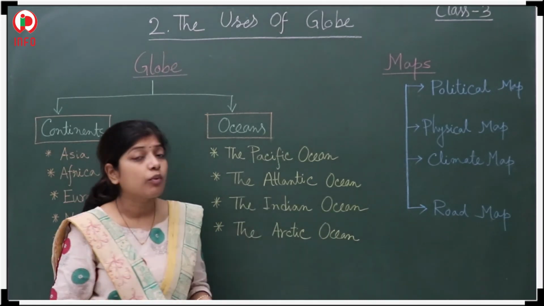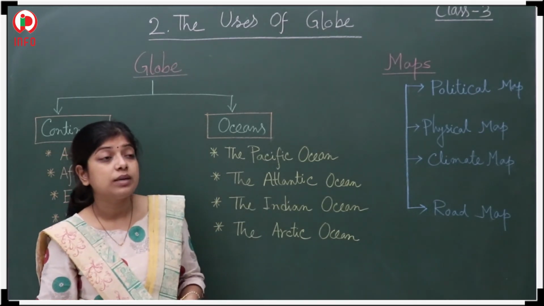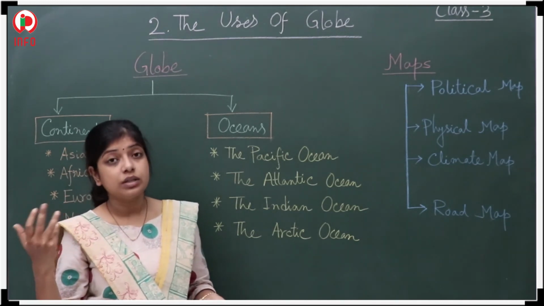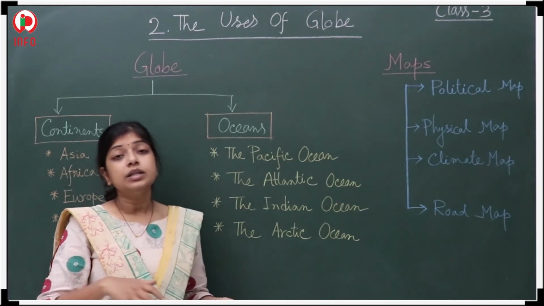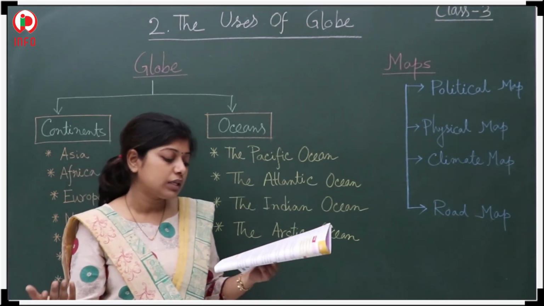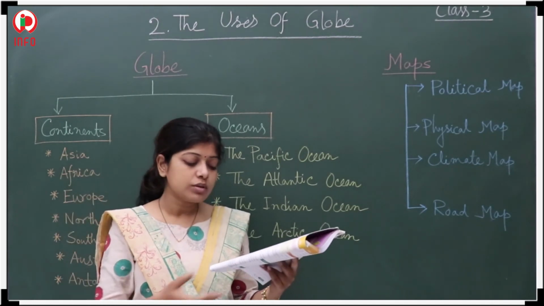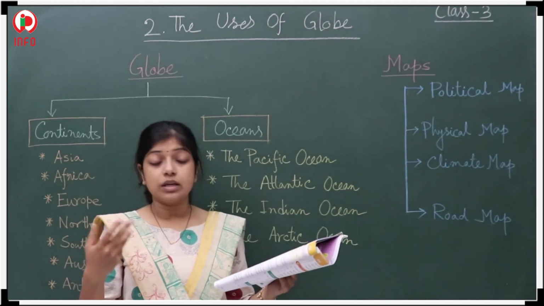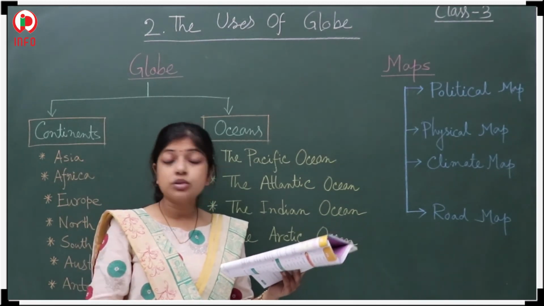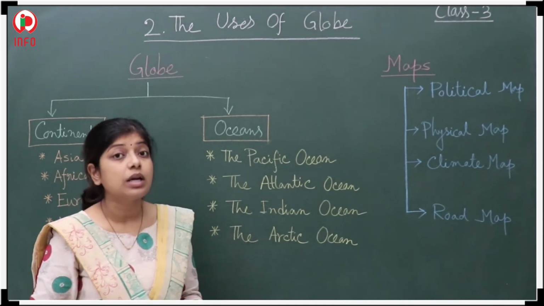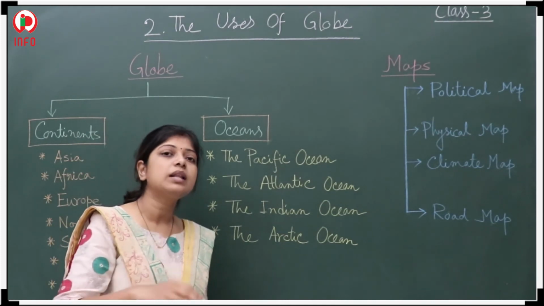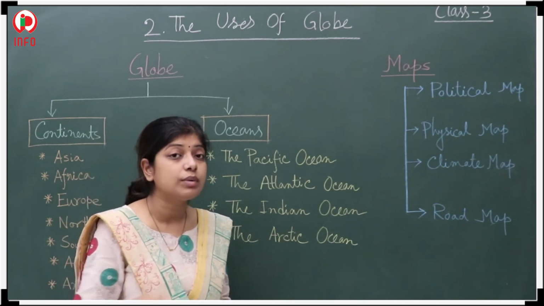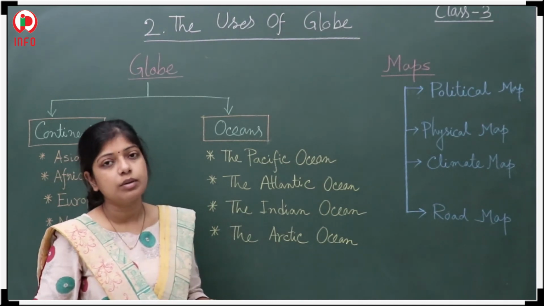So the road map, what is it giving us? The road maps give information about the different roads, the different parks, different buildings, different reservoirs, all these things. And the campgrounds, mountains, different parks, and monuments, it also gives us their information, actually where they are located. It is not able to give you information about what is there.